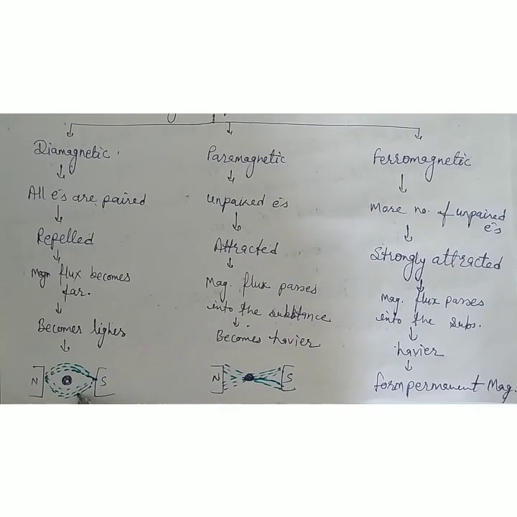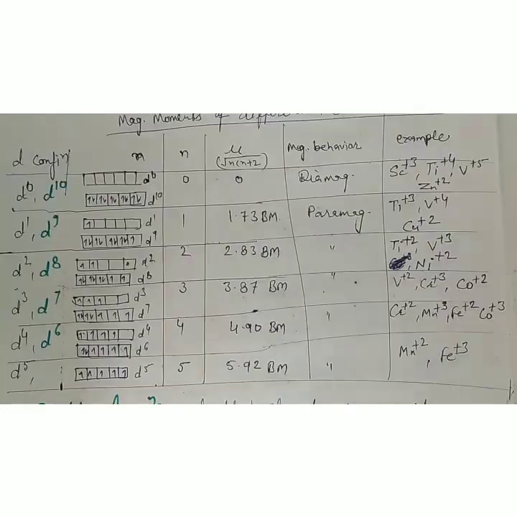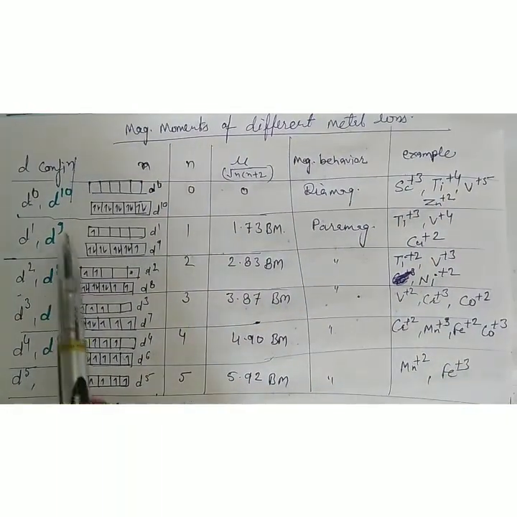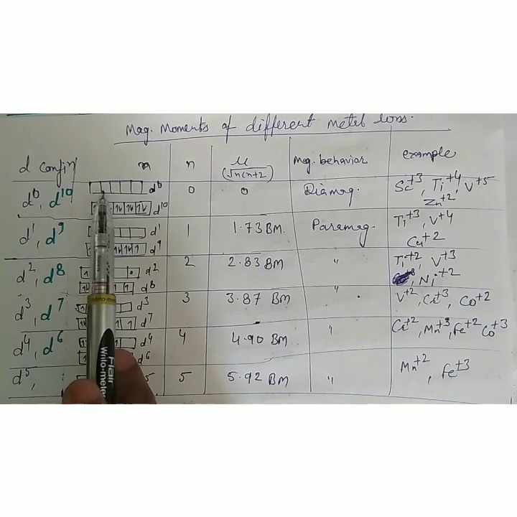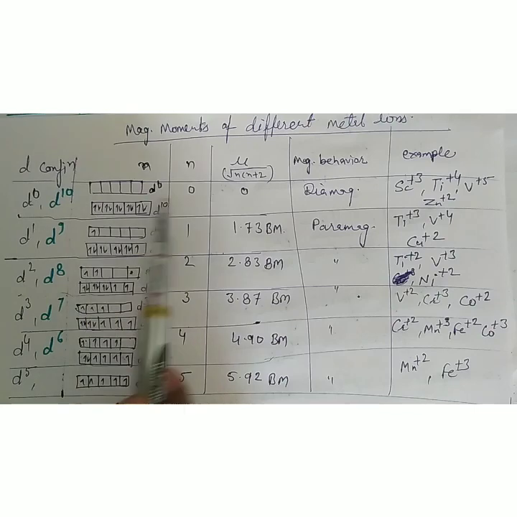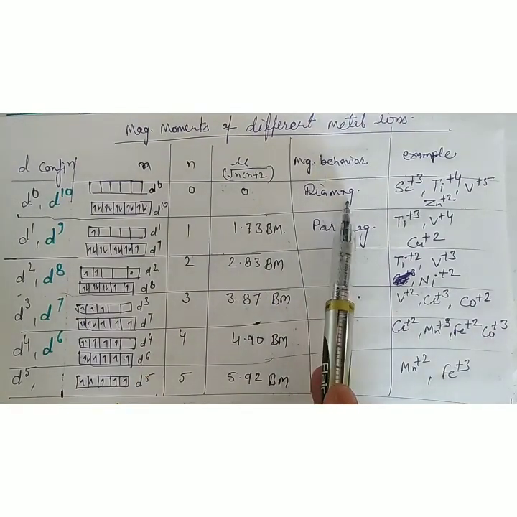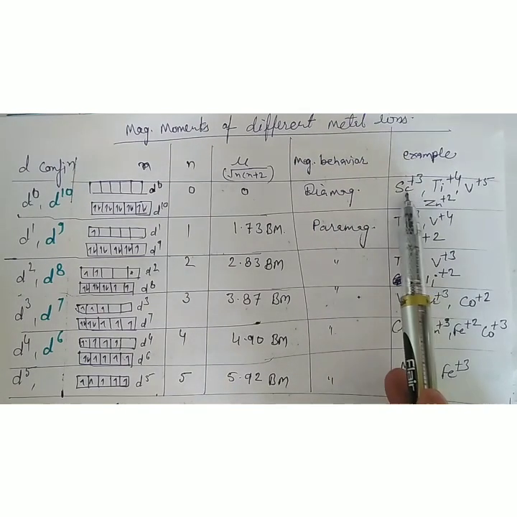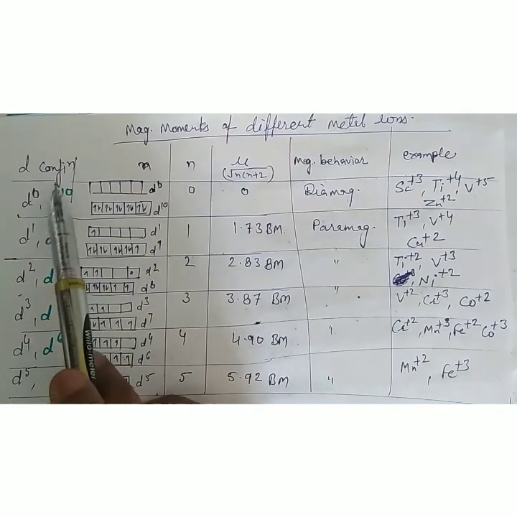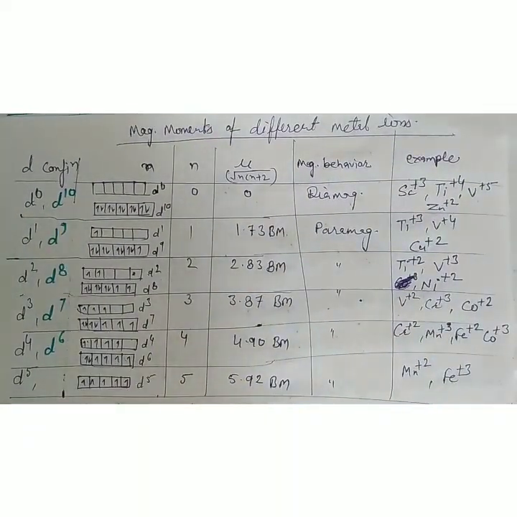We will see the magnetic moments of different transition metals with their electronic configurations. D configuration, when d is 0 or d10. In d0 or d10, there are no unpaired electrons. n is equal to 0 means mu will be 0. So it will be diamagnetic in behavior. Examples: Sc+3, Ti+4 and V+5. These are d0 configurations. Zn+2 has d10 configuration.